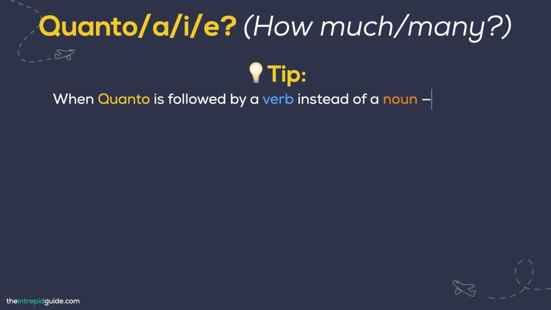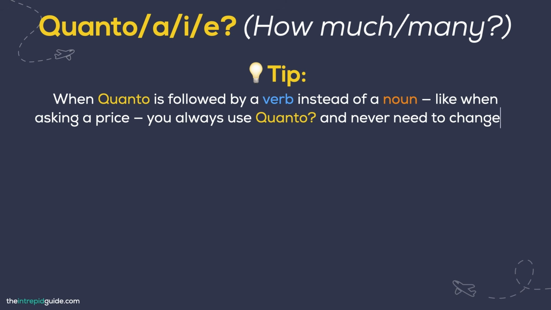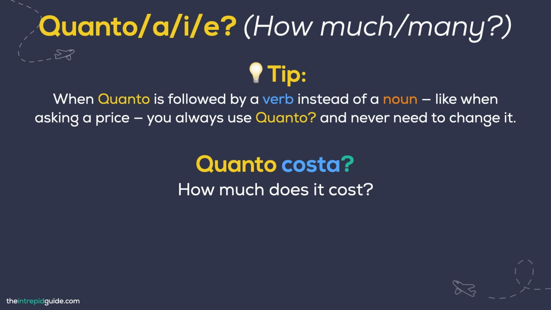Now here's the good news. When quanto is followed by a verb instead of a noun, like when asking a price, you always just use quanto and you never need to change it. Take a look at these examples. Quanto costa? How much does it cost? Quant'è? How much is it?